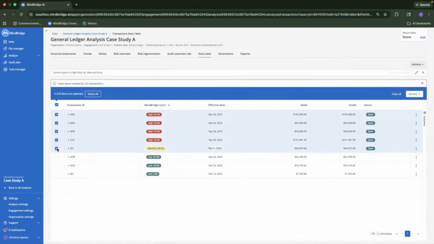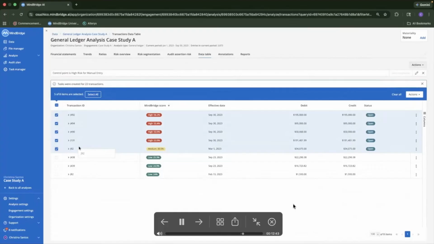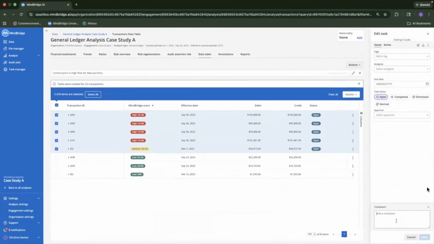We're going to select the ones that have an open status and create a task on that, creating a comment as well. We're going to edit tasks and then add a comment showing that those showed up as manual entries. And then the last three, we are also going to create a task showing that those also showed up as manual entries.